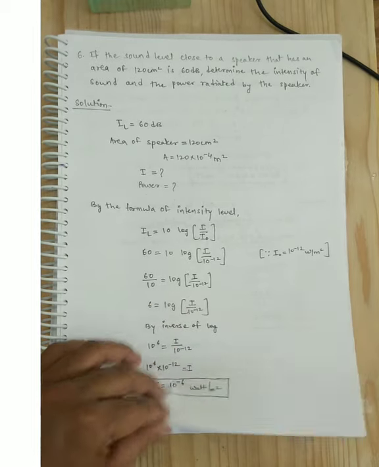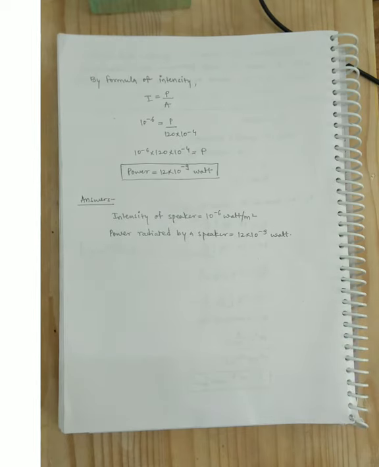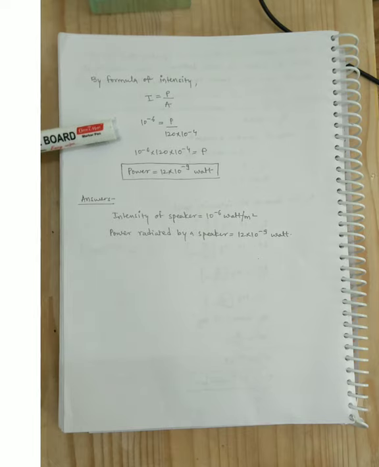So guys, after this we try to find out power. We are using another formula, as there are only two formulas for intensity and intensity level. One is the intensity level formula, IL is equal to 10 log I divided by I naught, and the other formula for intensity is equal to power divided by area. So intensity 10 raised to minus 6 is equal to power divided by area, that is 120 into 10 raised to minus 4. The area is already mentioned in the question. Now 120 into 10 raised to minus 4 at the denominator we send to the left hand side, converting into multiplication. So we get power equal to 12 into 10 raised to minus 9 watt.